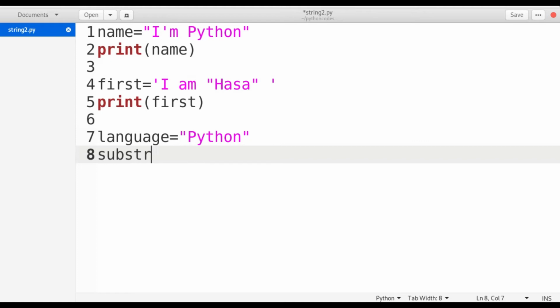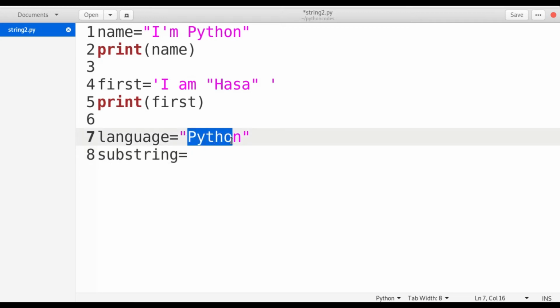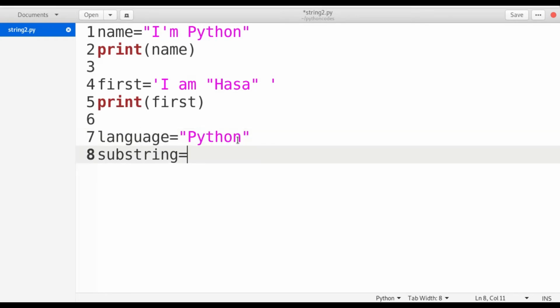Now suppose I take a string variable called substring. Substring equal to, here I want to get "ython" as a substring. I want to extract this complete string from y to n. So I take the variable with the subscript.